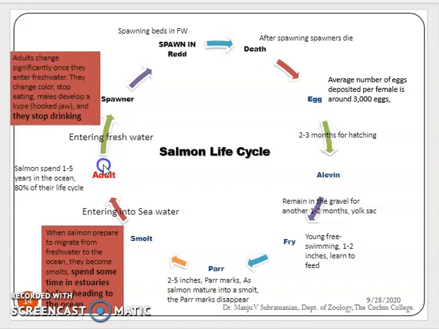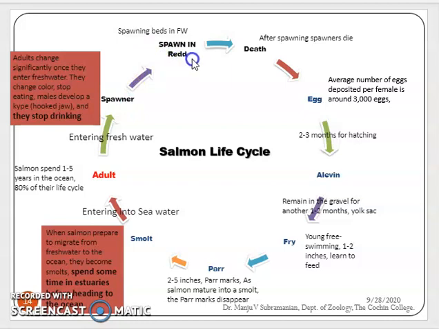The adult changes significantly to adjust to life in freshwater, and they change color. They stop eating. The males develop a hooked jaw, and they stop drinking as they enter the freshwater for spawning.